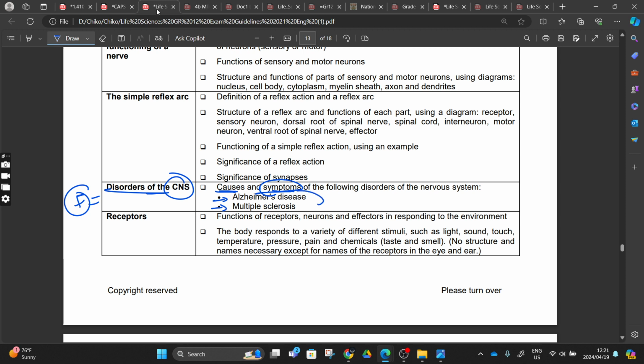The symptoms are just what we can see. For example, these are related to the central nervous system. Let's say you are losing memory, and we know that our memory is controlled here in our cerebrum, right? So you are losing memory. When you are losing that memory, we can now say, because the person is losing memory, he's showing the symptoms. Those are the things that you are showing. And from those symptoms, if this person is losing memory, we can think maybe the person is suffering from Alzheimer's, right?